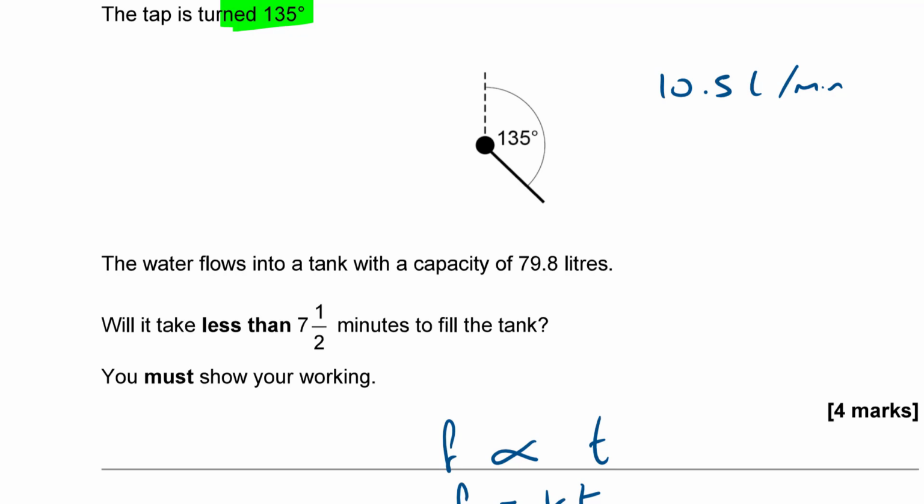Will it take less than 7.5 minutes to fill the tank? Well, the capacity of the tank is 79.8 litres and it is filling at 10.5 litres per minute. If we divide one by the other, we'll find out how long it takes. So time is going to be 79.8 divided by 10.5.